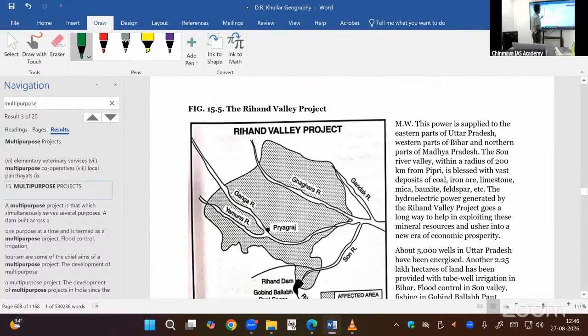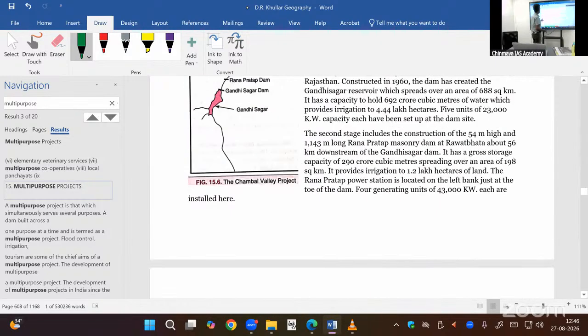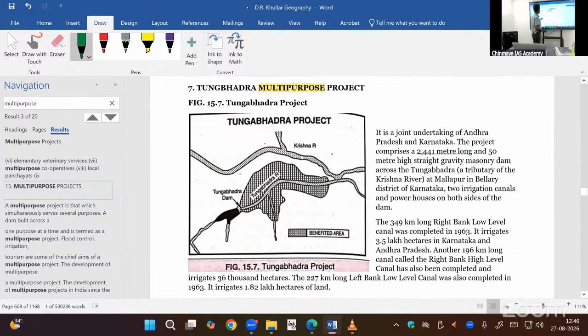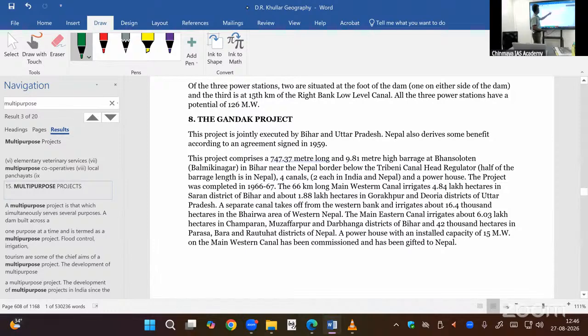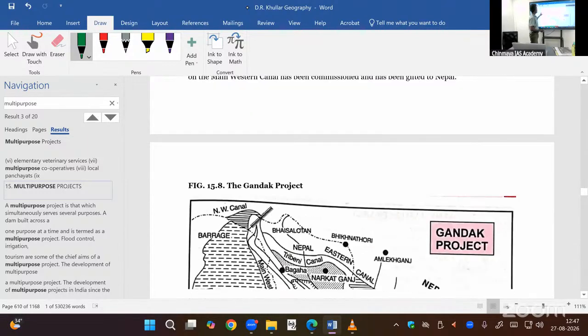Then similarly, Sharda, I think Sharda is not Gantak. Narayani River, it is called Gantak in India. Okay, so Gantak multipurpose project, canals, all the details are there. Uttar Pradesh side. So here you can find.